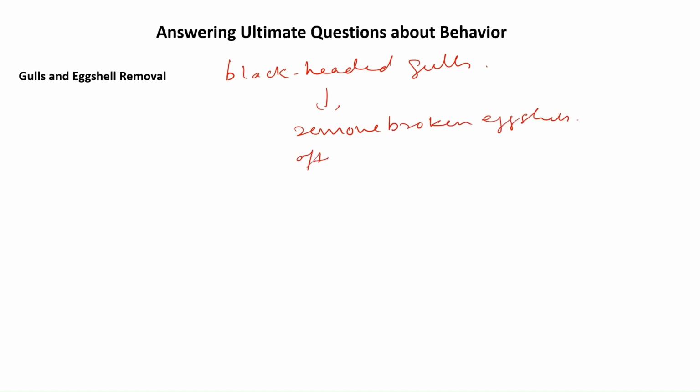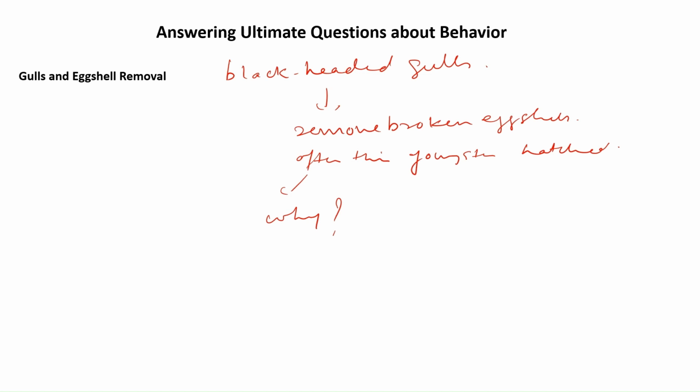Now Tinbergen again, he studied black-headed gulls. What he observed in their behavior is that they remove broken eggshells after their youngsters hatch. After the youngster hatches from the egg, they remove the broken eggshell and throw it to some far away place. Now the question is why they do such behavior. What is the need to throw the broken eggshell at some far place?